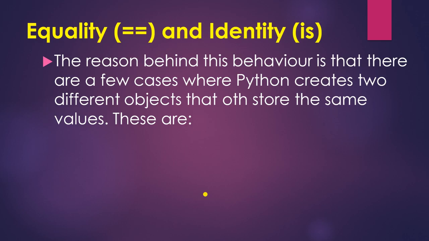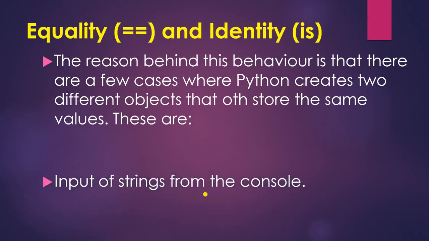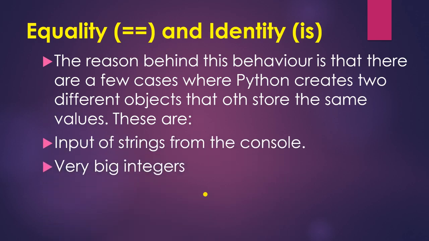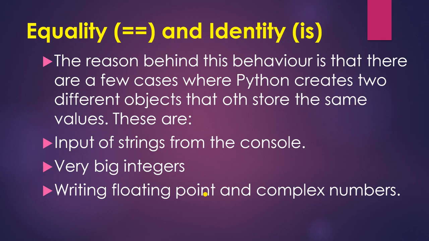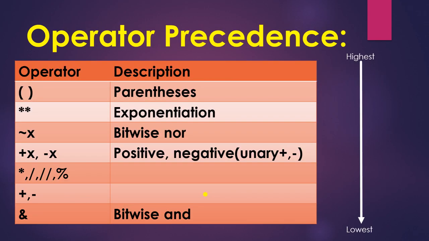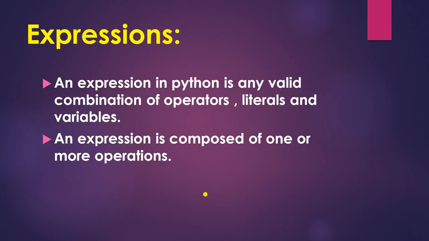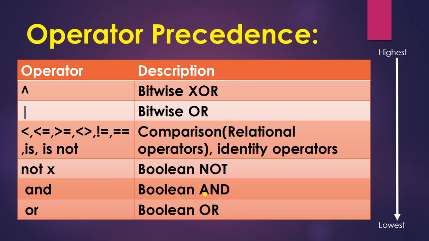The reason behind this behavior is that there are a few cases where Python creates two different objects that store the same value. These are input of strings from the console, very big integers, floating point numbers and complex numbers. Okay. Now you have to learn the operator precedence. First parentheses will be solved, then exponential, then bitwise NOT, positive and negative unary operators, then bitwise AND, then bitwise XOR, bitwise OR, then the comparison operators will get solved, then the logical operators.